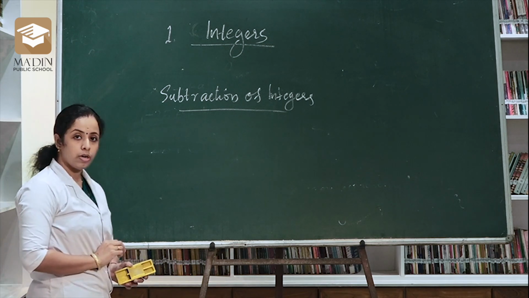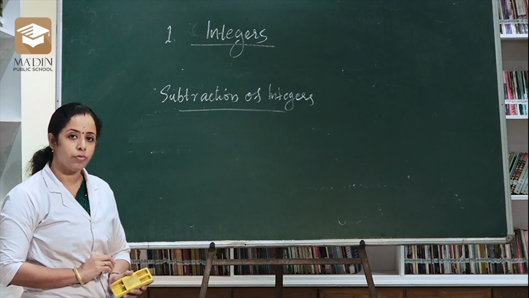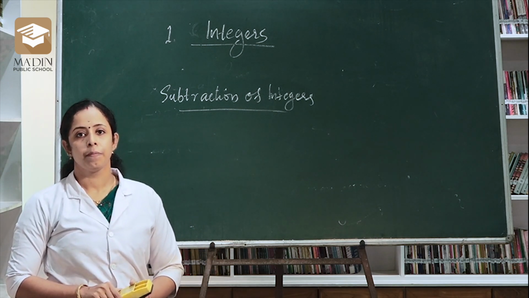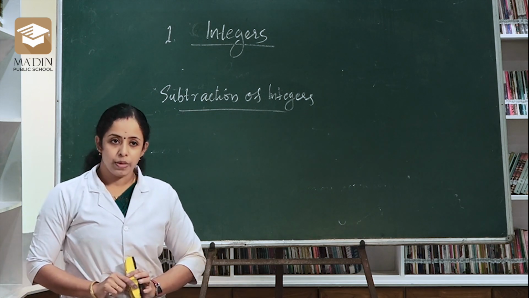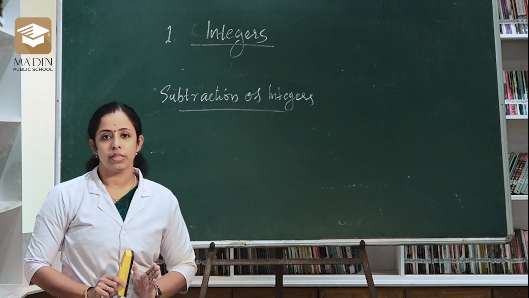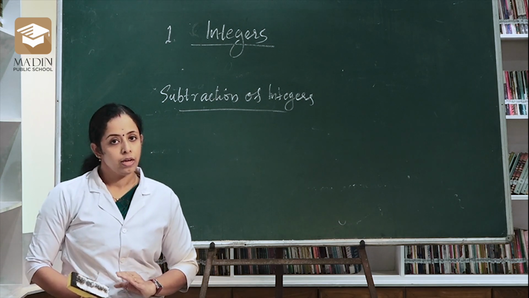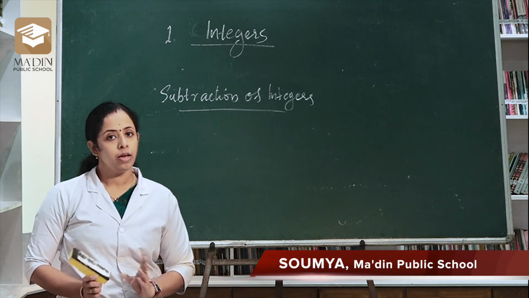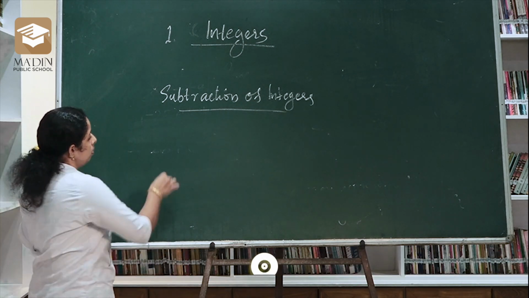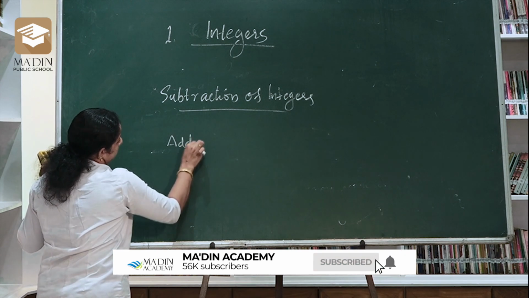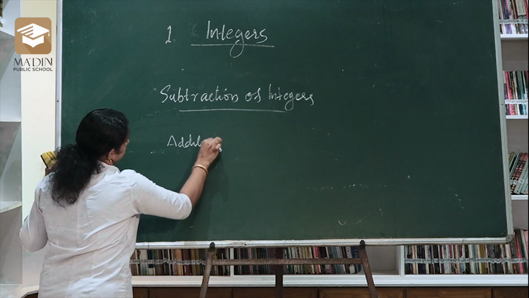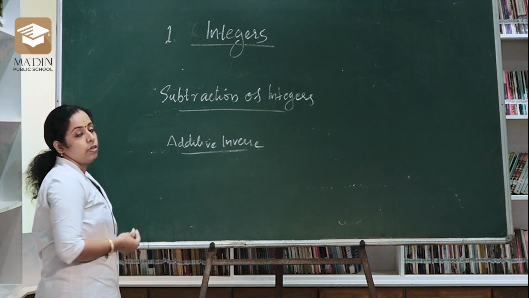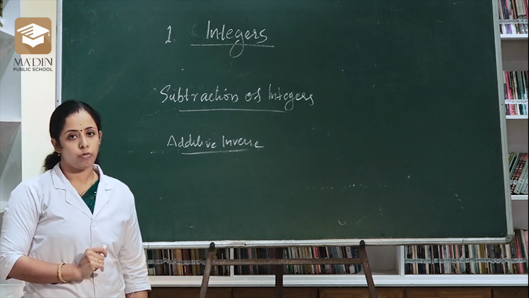Okay, then have you heard about additive inverse? What is additive inverse? It's a simple concept. Additive inverse means if a positive number is there, then the additive inverse becomes a negative number. If a negative number is there, then the additive inverse becomes a positive number. That is, additive inverse means just make the opposite symbol of that number.